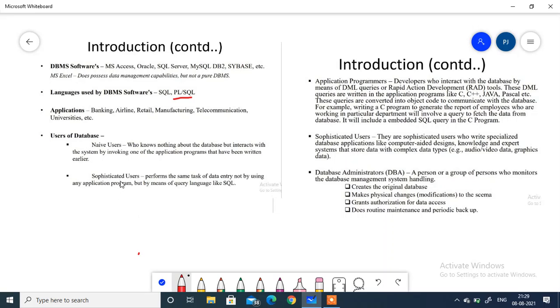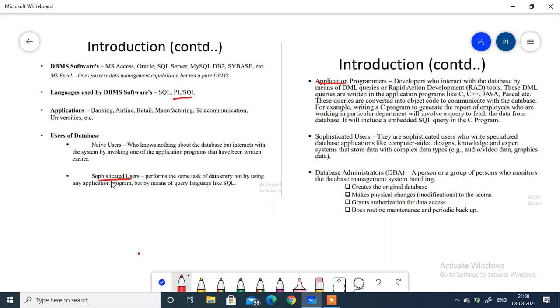Now, users of a database: what types of users are there? Here we have 5 types of users in a database: naive user or novice user, sophisticated users, application programmers, specialized users and database administrators. So who is a naive user? Naive users are those who know nothing about the database, but interact with the system by invoking one of the application programs that have been written earlier.